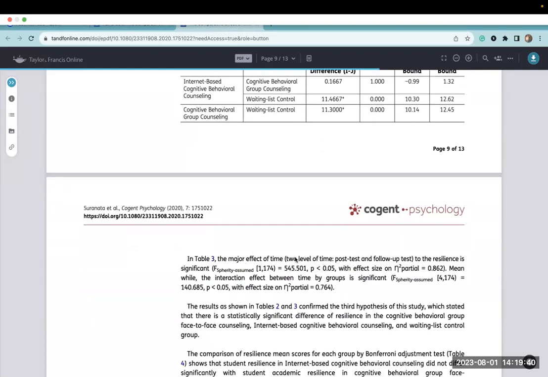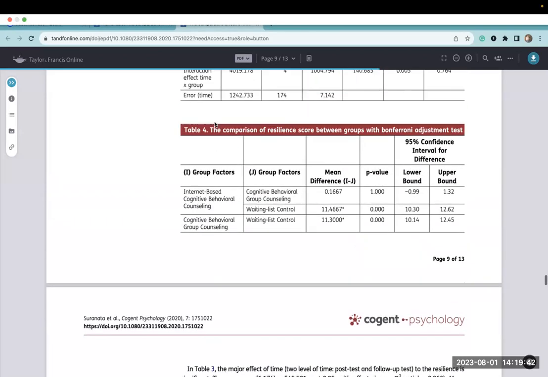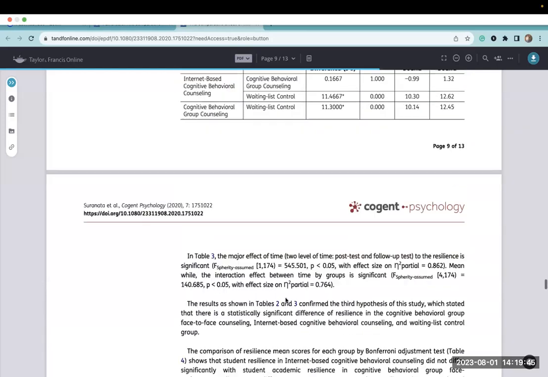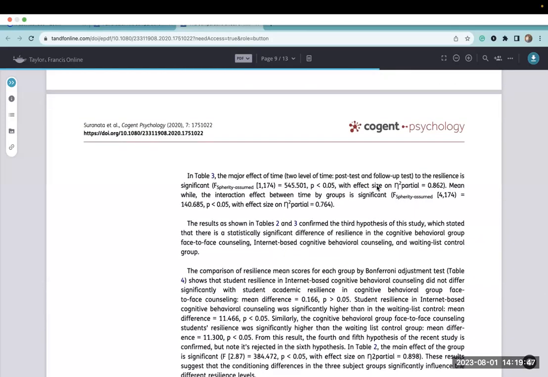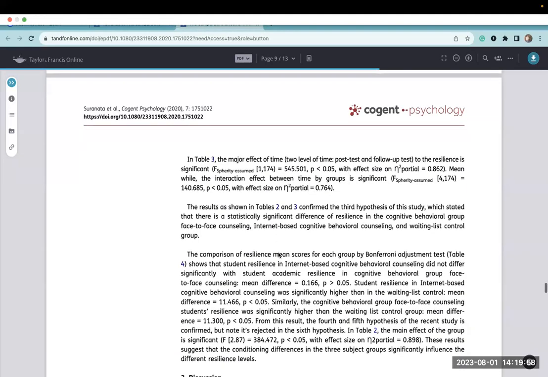So here it talks about the major effect of time, which is right here. And so it gives me my decision here. Again, I would say large effect size, where the interaction effect by time to groups is significant with a large effect size. I would correct that.